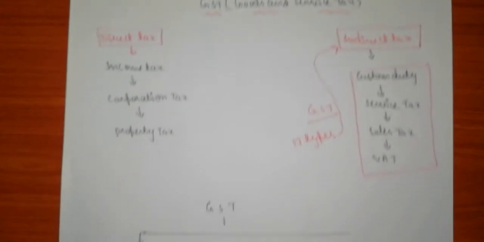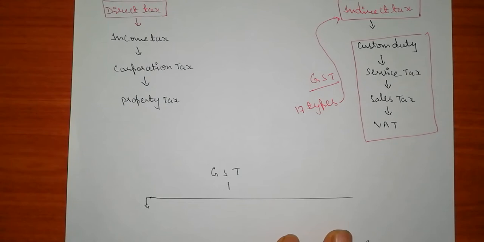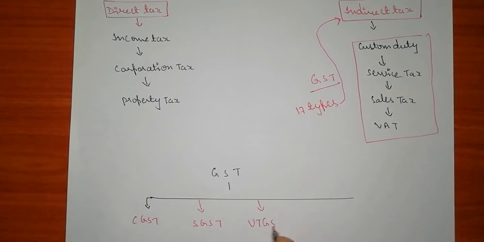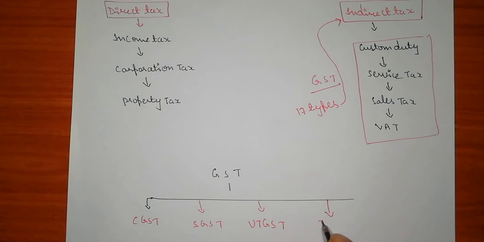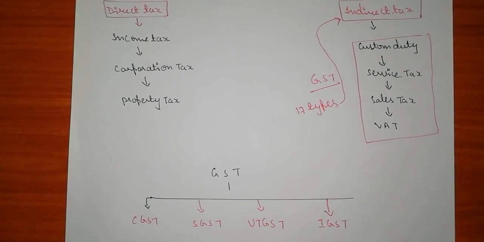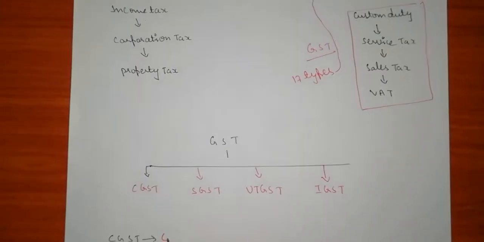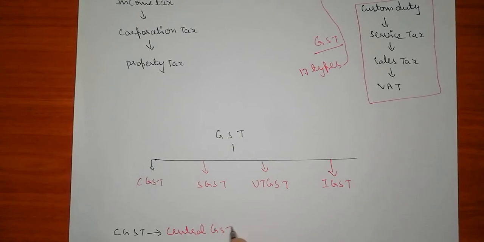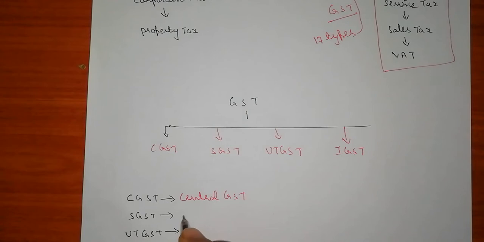Okay, so as you know, GST is of different types, like CGST, SGST and UTGST, and also IGST. What is CGST? That is Central GST. SGST is State GST.